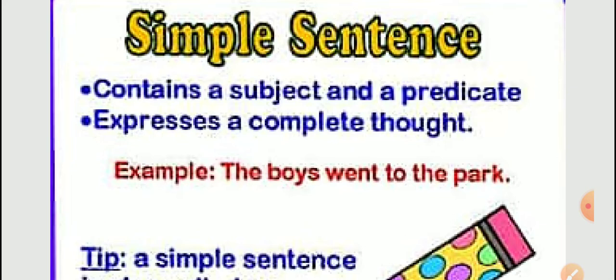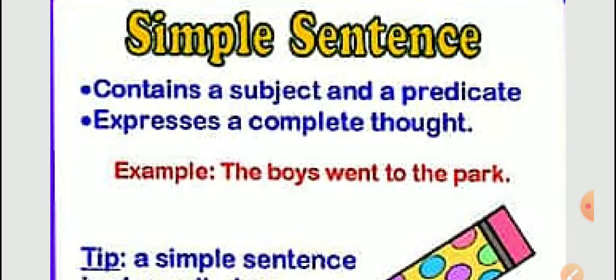So, I am teaching you English. One subject, one predicate. I am teaching you English. I is the subject. All the other things are the predicate. Clear? So in a simple sentence, one subject should be there, one predicate should be there, and it should have a complete sense.